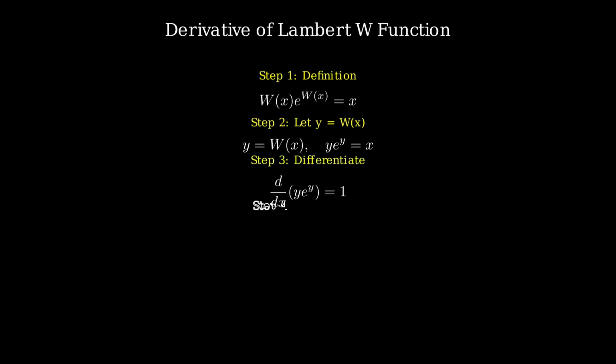Now let's find the derivative. We differentiate both sides with respect to x. The right side, x, just gives us 1. The left side, y times e^y, needs a bit more work. Since y times e^y is a product, we use the product rule. That gives us dy/dx times e^y plus y times e^y times dy/dx, because of the chain rule. That equals 1. Let's clean it up.